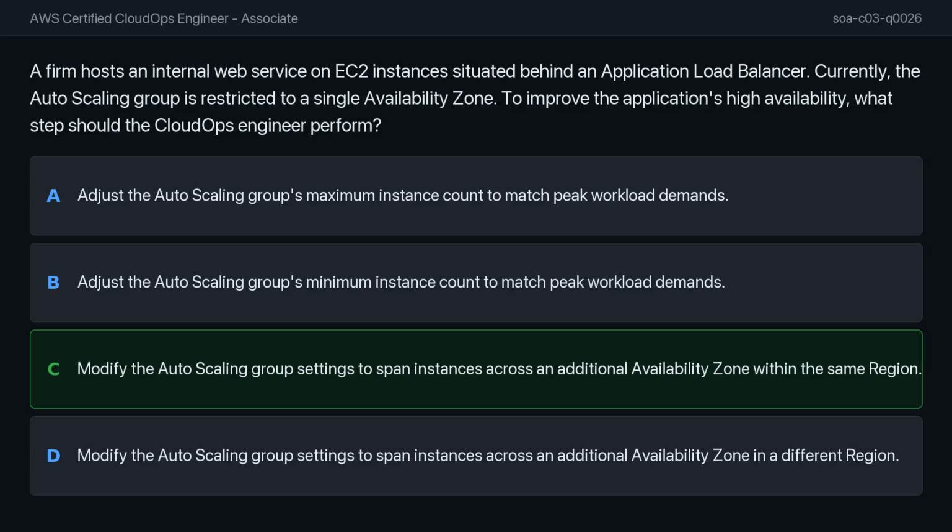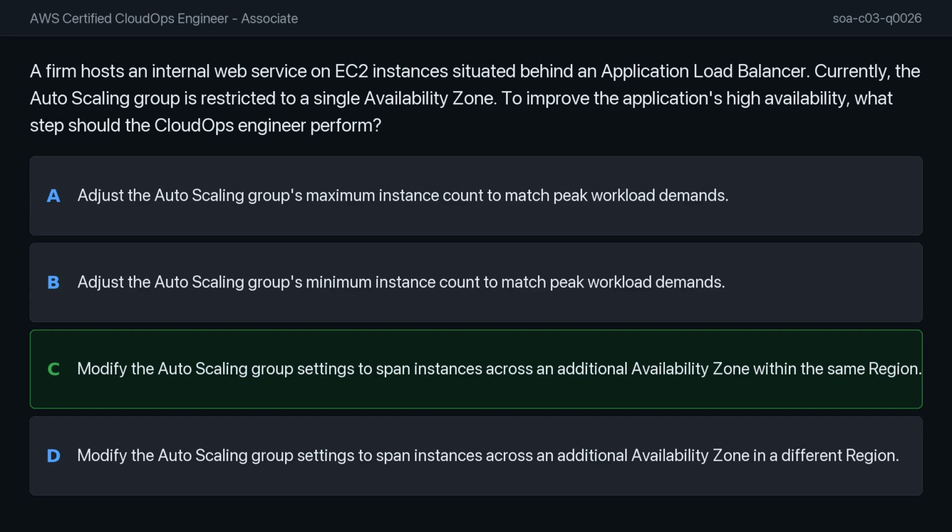In my view, the correct answer is option C. To achieve true high availability, we need to ensure that the service can continue to run even if a single availability zone experiences a failure. By updating the auto-scaling group to distribute instances across an additional availability zone within the same region, you effectively create a fault-tolerant architecture that can handle a localized outage without taking the entire web service offline.